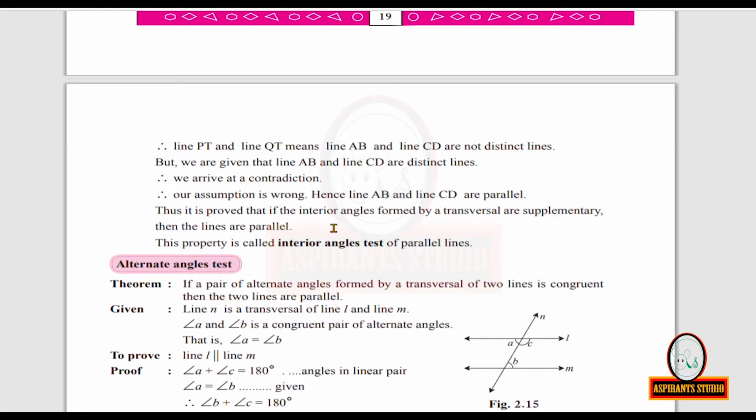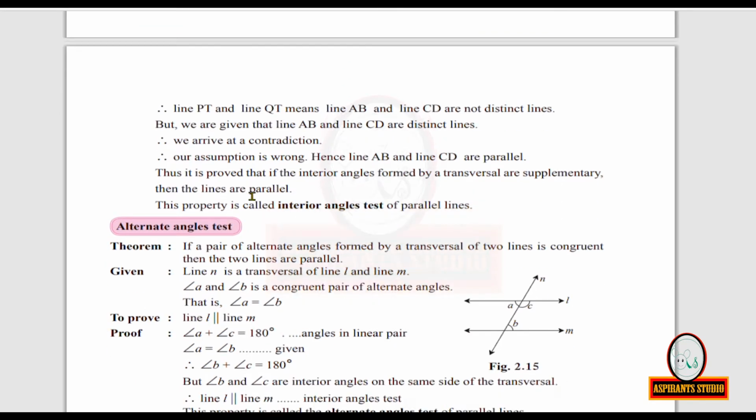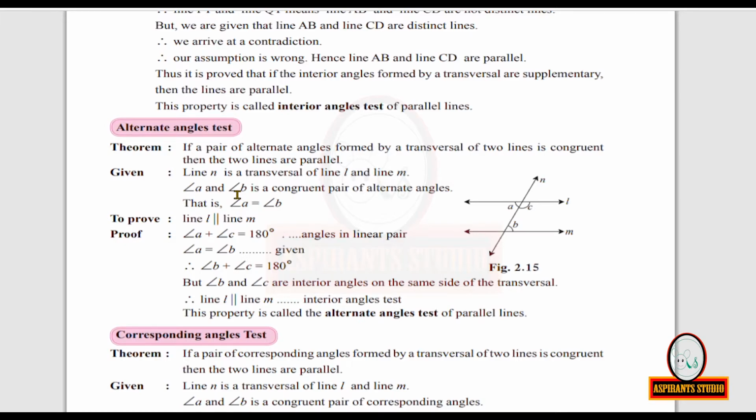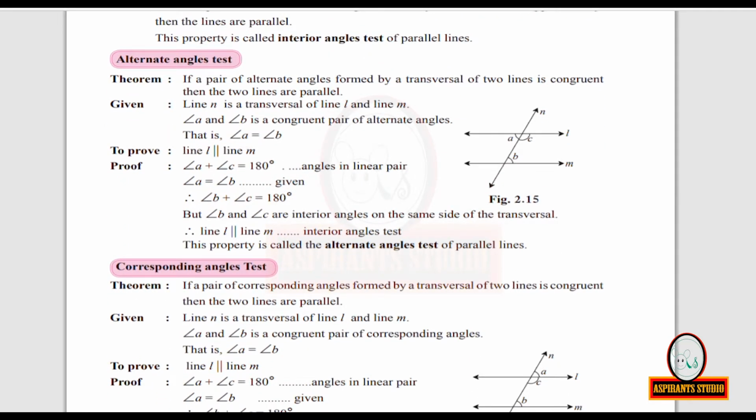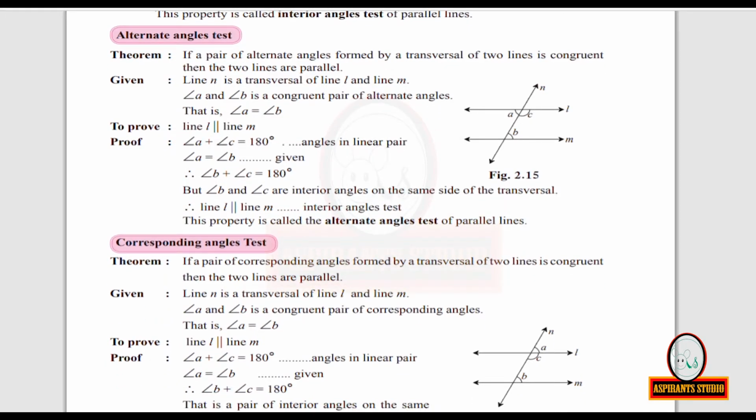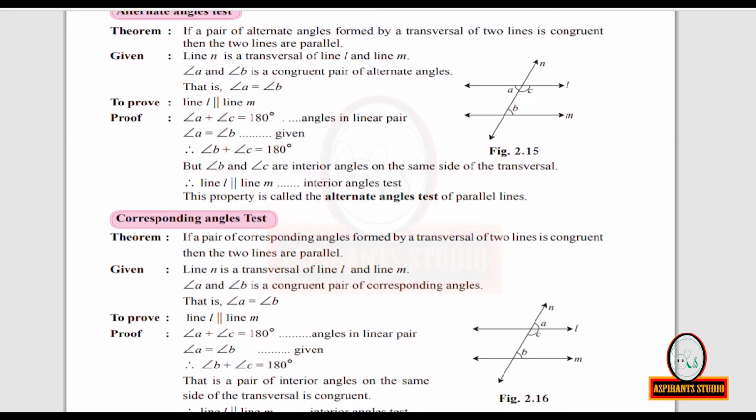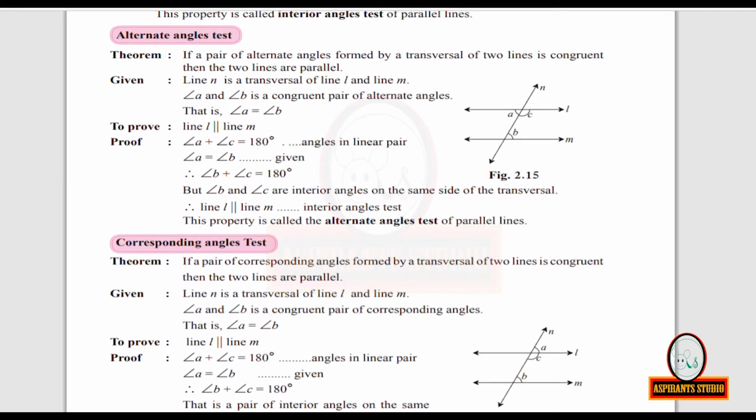Thus, it is proved that if the interior angles formed by a transversal are supplementary, then the lines are parallel. This property is called the interior angles test of parallel lines. Now, coming to the next one, we are going to use the interior angles test for parallel lines to prove the alternate angles test and the corresponding angles test. First, we will see how to prove the alternate angles test.